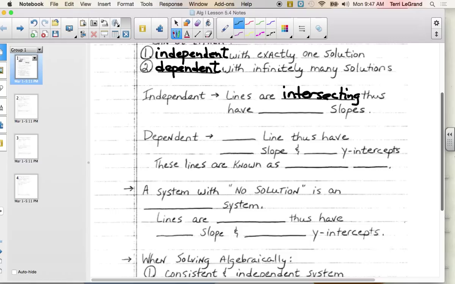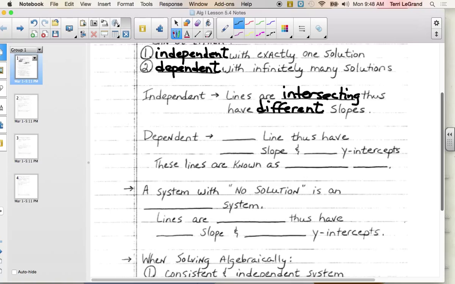When you're looking at the graph, let's say you solve it by graphing, you should end up with intersecting lines. Well, what if I don't want to graph it? What if I just want to look at it algebraically and decide that they would be intersecting lines? What would have to be true for them to be intersecting? What kind of slopes would they have to have? Different. They just can't be the same, can they? They have to be different, because if they have the same slope, what's true? They're parallel. They're possibly parallel. But remember, there's one more condition for parallel. What's that? Different y-intercepts.